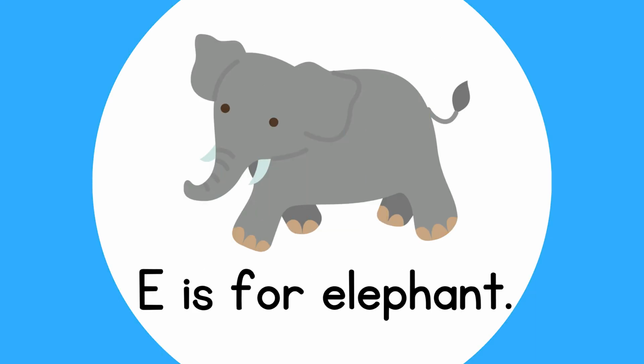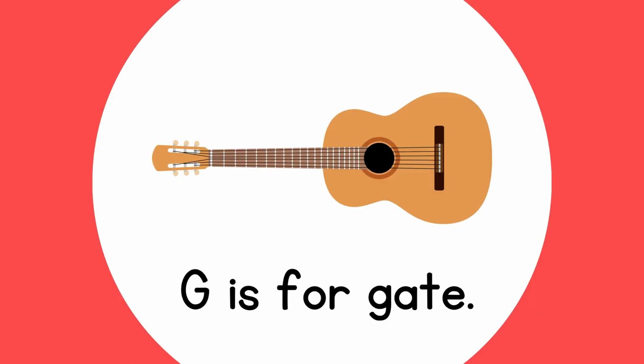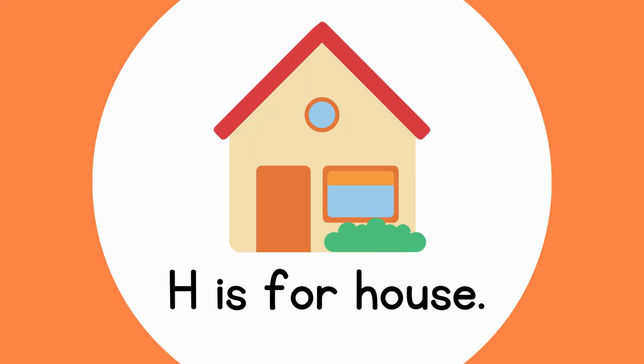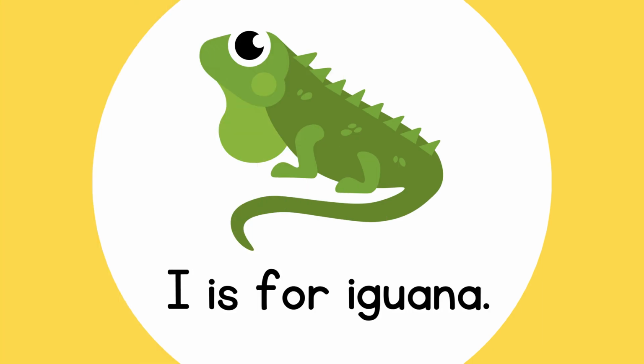E is for elephant. F is for fin. G is for gate. H is for house. I is for iguana.